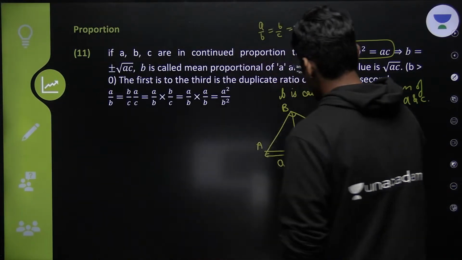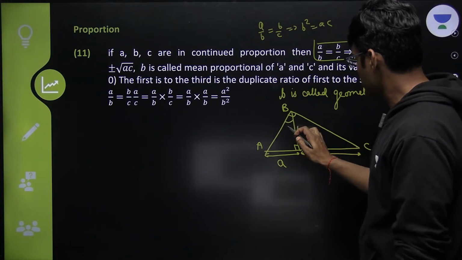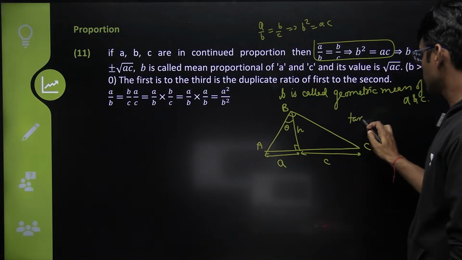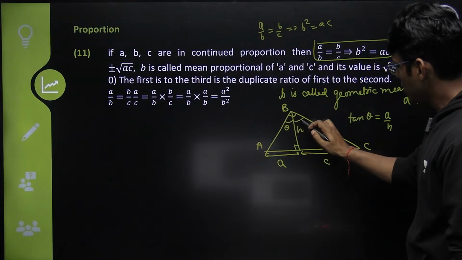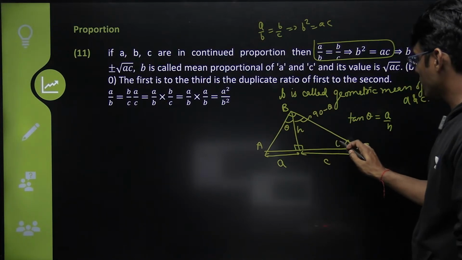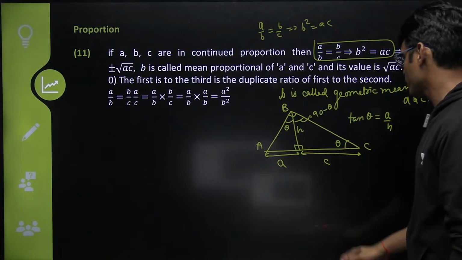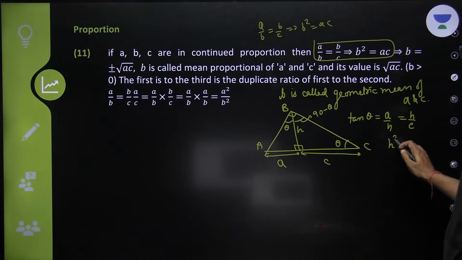Let's call it H. Now this is theta, right? So tan theta is A upon H. But if this is theta, this is 90 minus theta. And this is 90, this is theta. If you do not know trigonometry, just ignore it. So tan theta is also equal to H upon C. So can you see that H square is AC and H is the square root of AC.